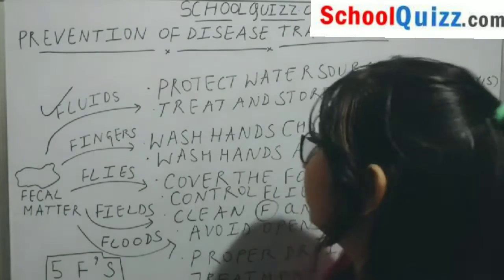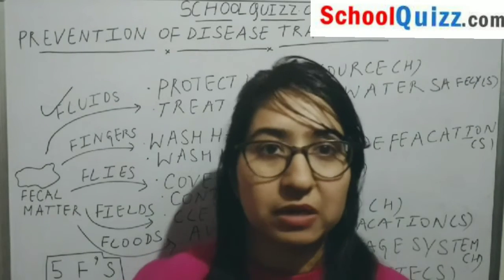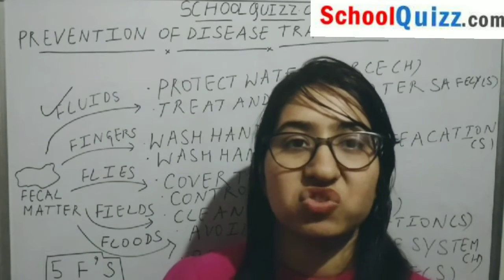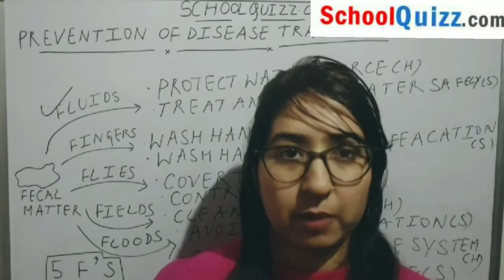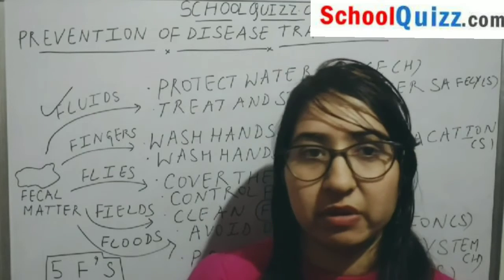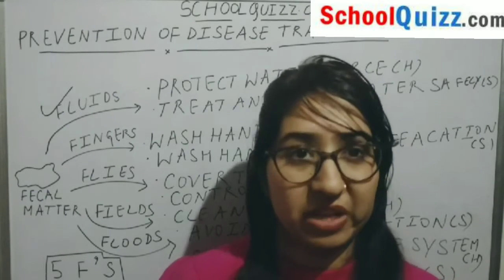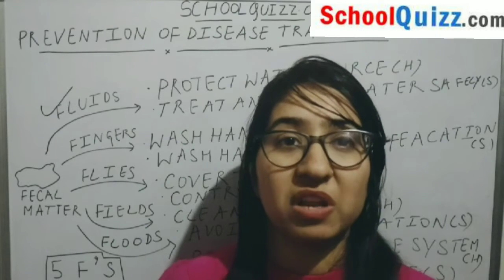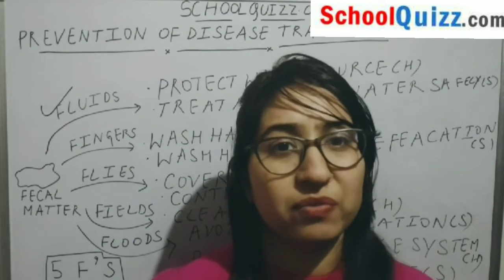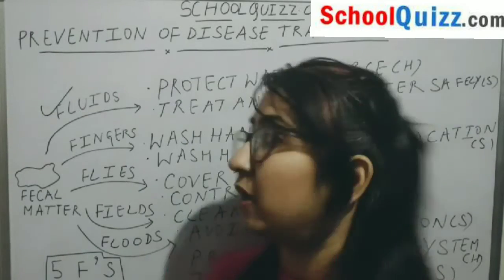So first of all we should try to protect water sources. That means we should always try to cover up the water, whatever it is. Like suppose if we are having drinking water in an earthen pot, that should be covered with a plate. Or if we talk about rivers and other sources, in that case also we should first treat that water before consuming it.